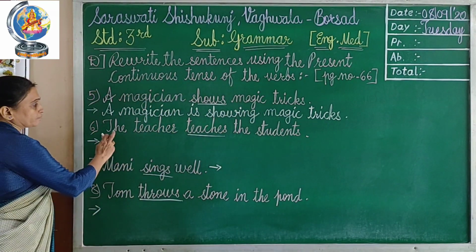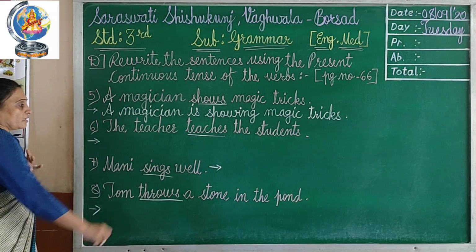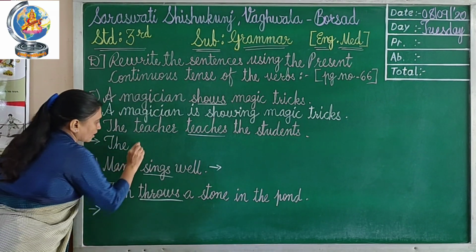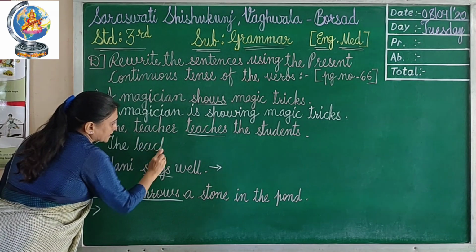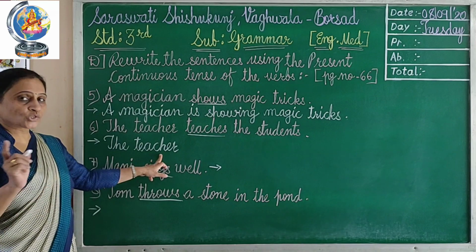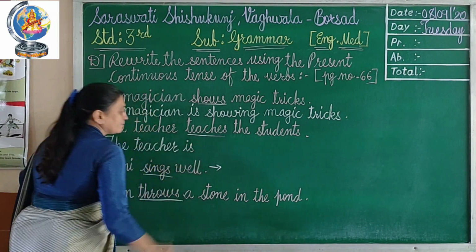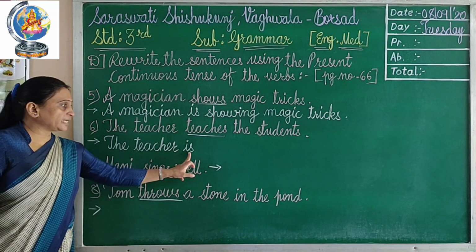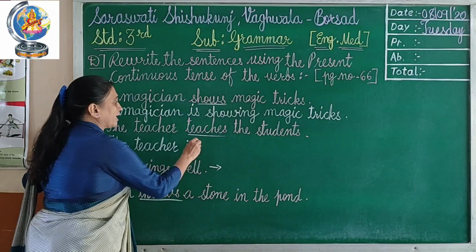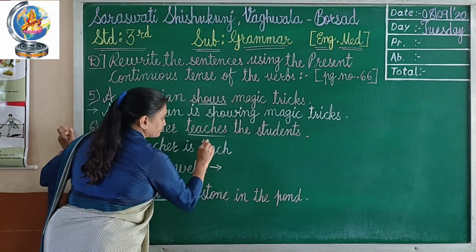Now 6th number, the teacher teaches the students. So first of all, I am going to write here the teacher. The teacher is a singular noun. Okay, singular noun. So with a singular noun you have to use is. The teacher is. Then here teaches. So in the answer you have to write only T-E-A-C-H.